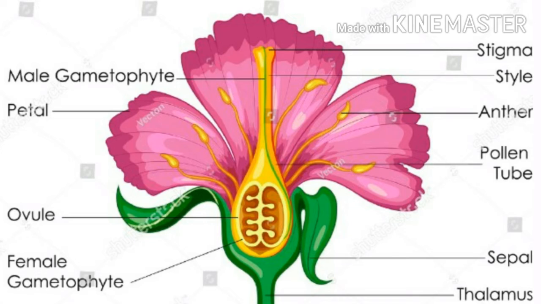The last part, the reproductive or essential part, is the gynoecium. The gynoecium is the female part of the flower, and the individual member of the gynoecium is called the carpel. The carpel consists of stigma, style and ovary.